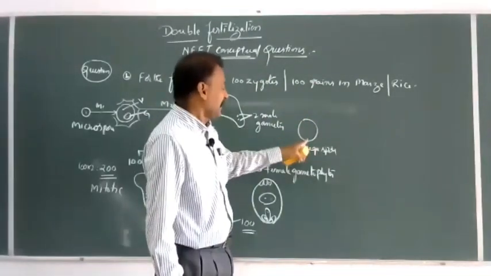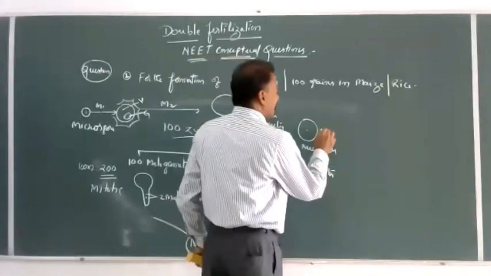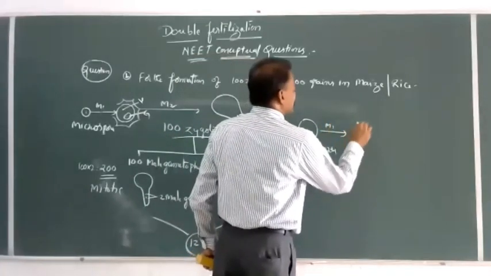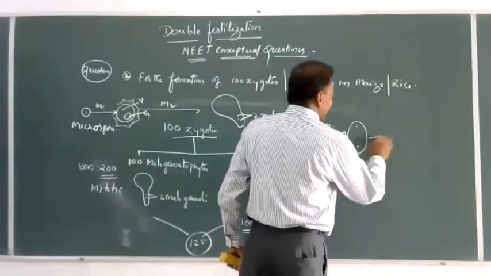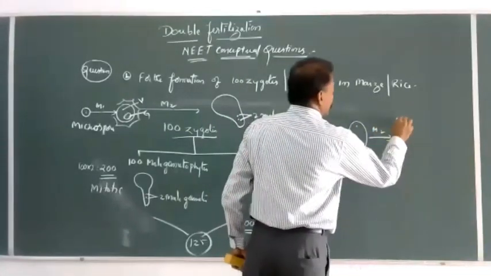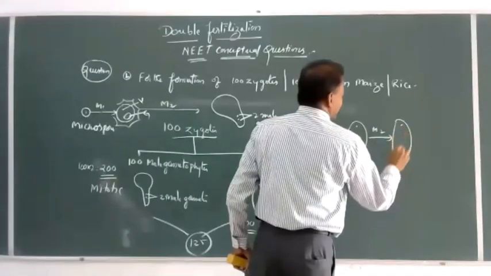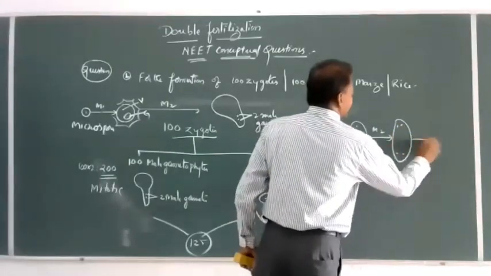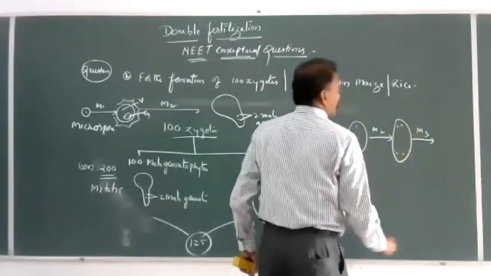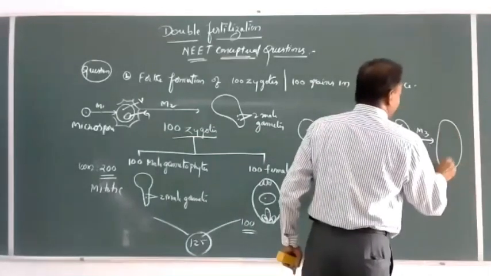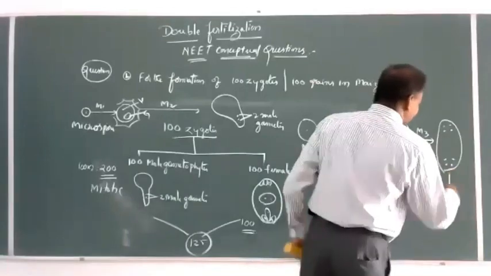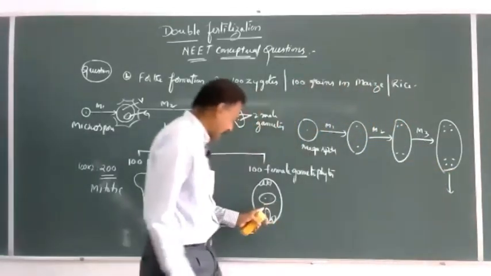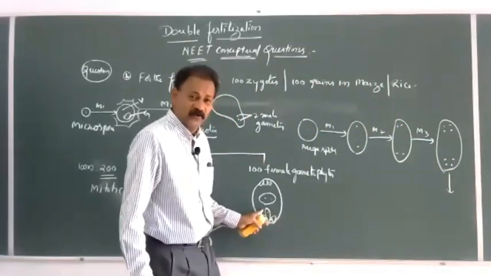This functional haploid megaspore undergoes one mitosis to produce 2 nucleate, another mitosis to produce 4 nucleate, another mitosis to produce 8 nucleate, and finally it will organize into our female gametophyte or embryo sac.